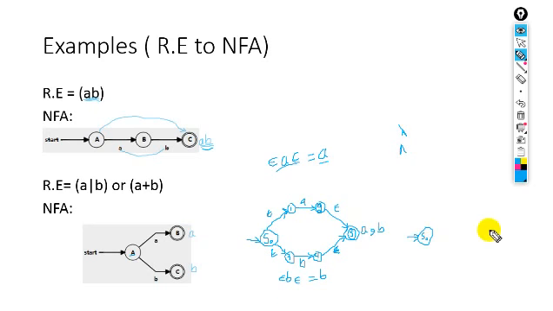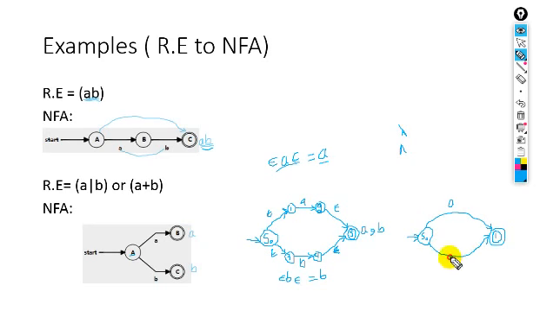This is the initial state and this is the final state. For example, this is S1. Look at this. Here either A is accepted or B is accepted. You can also remove the null string transitions.